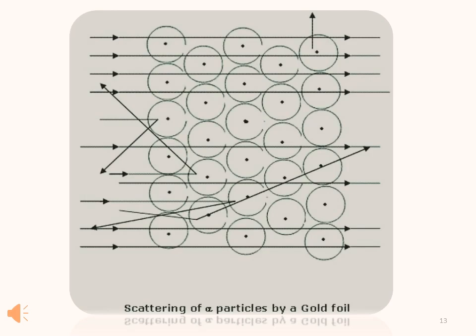Students, as you can see in the slide, there is a figure of the scattering of alpha particles by gold foil. If you see in the figure, you can see some rays are passing straight, some are deflected, and some are striking the gold foil and then passing. So this is how the scattering of alpha particles was done by striking them on a gold foil.